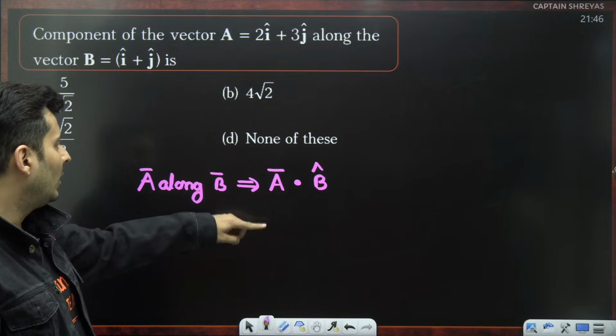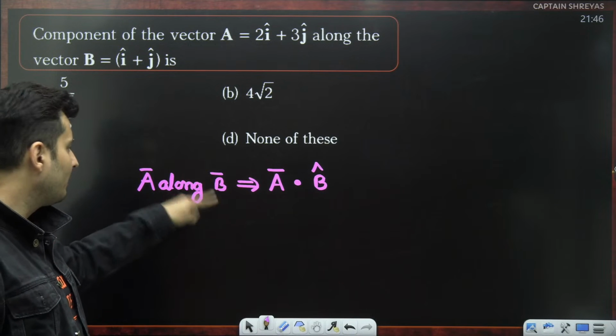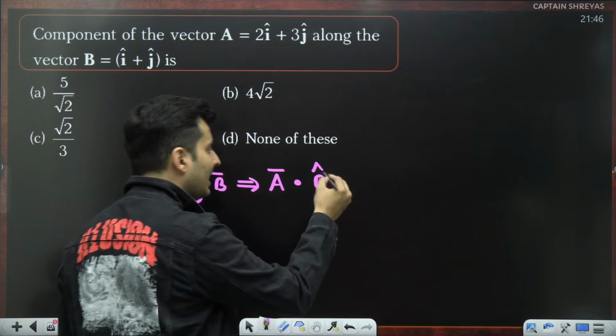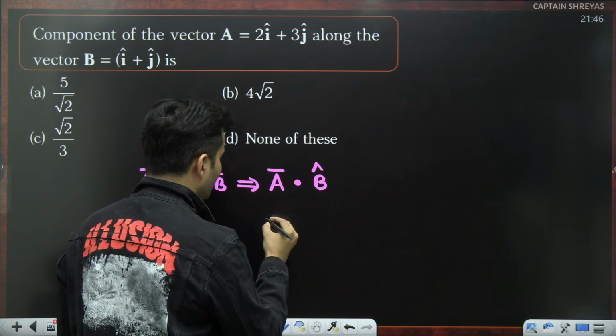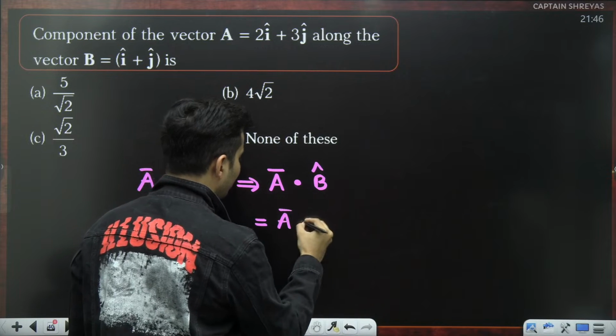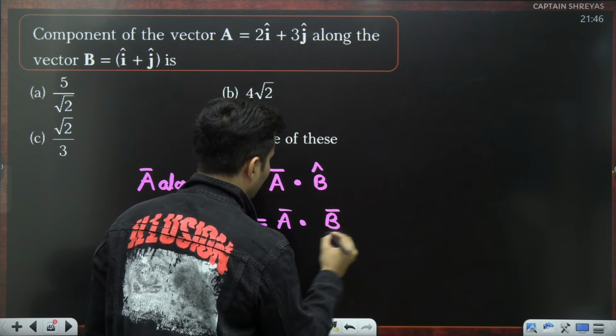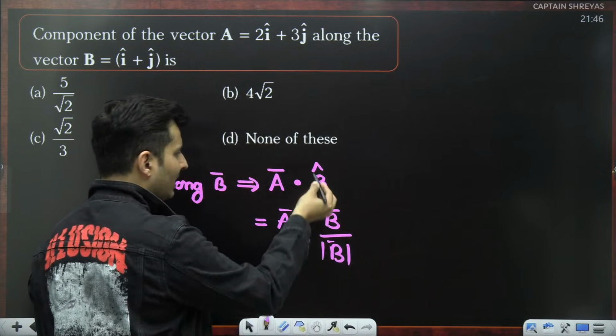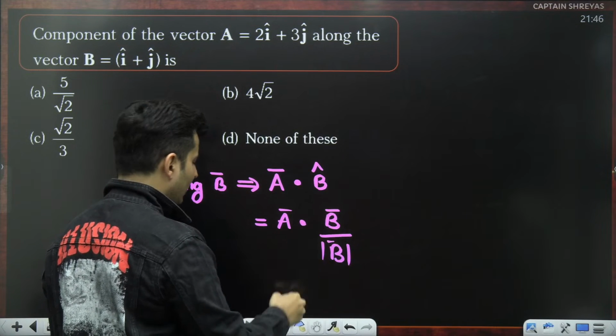You are finding A along B, so it is A dot B hat. If you are finding B along A, it will be B dot A hat. This B cap is the unit vector, so you can also write this as A bar dot B bar divided by the magnitude of B, which is one and the same thing. Unit vector is vector divided by the magnitude.